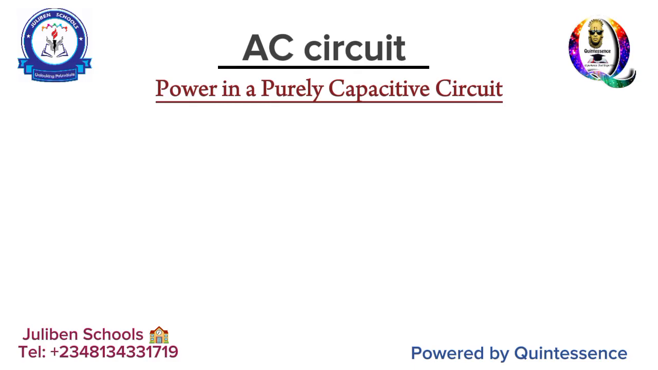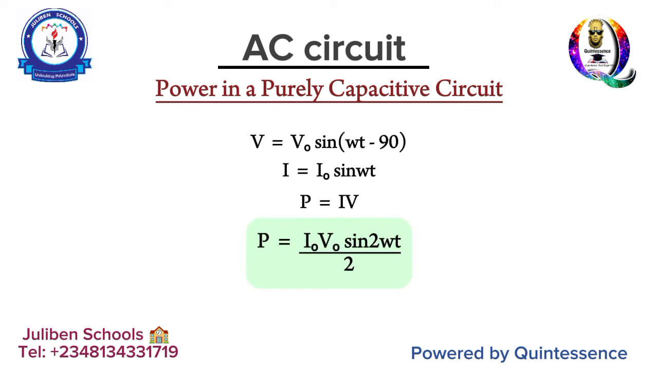The same thing applies. The instantaneous voltage in a purely capacitive circuit has minus 90 because voltage is lagging, right? So V becomes V naught sine Wt minus 90 degrees. I is I naught sine Wt. And when you substitute that in the formula for power, which is IV, obeying the laws of trigonometry, power becomes a half I naught V naught sine 2Wt. Same formula as you have in a purely inductive circuit. And this is a proof that capacitors or inductors do not absorb power.